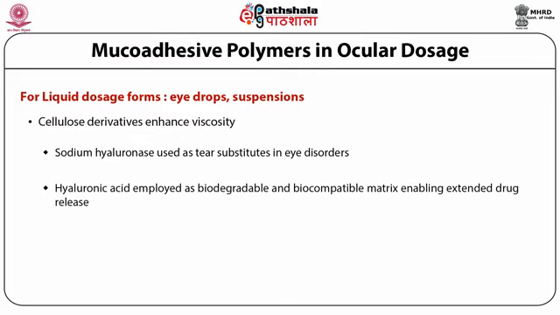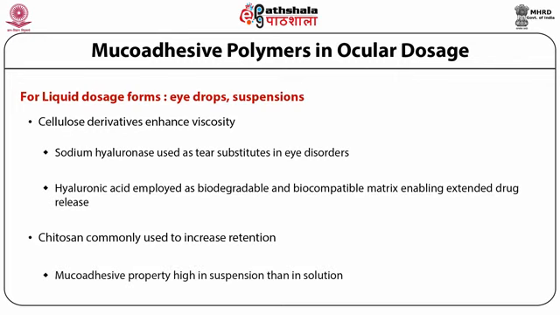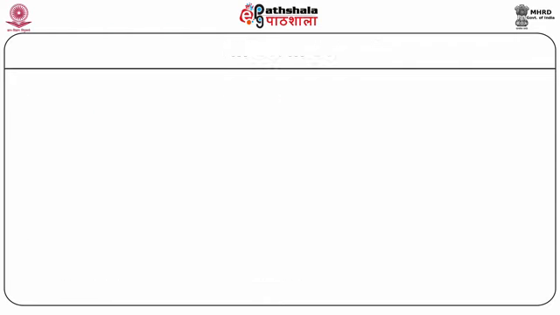Hyaluronic acid is employed as a biodegradable and biocompatible matrix, enabling extended drug release, whereas chitosan is commonly used to increase retention and probably gives mucoadhesive properties in the suspension form rather than in the solution form.